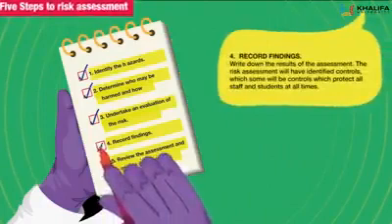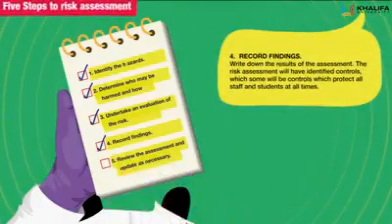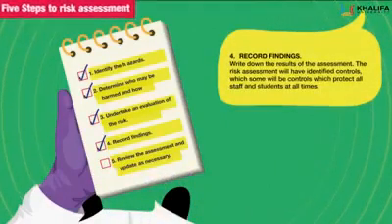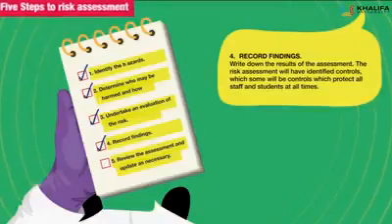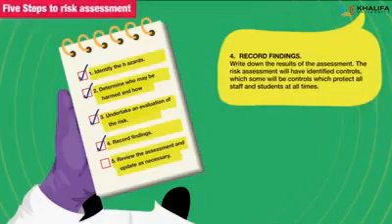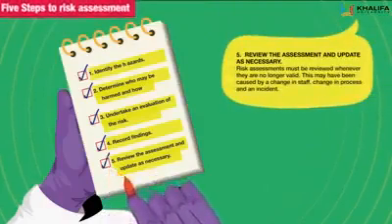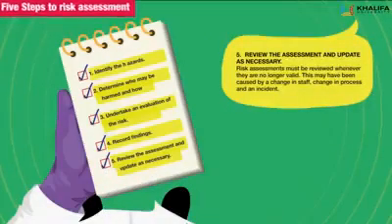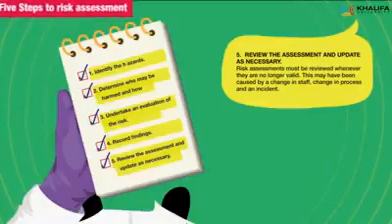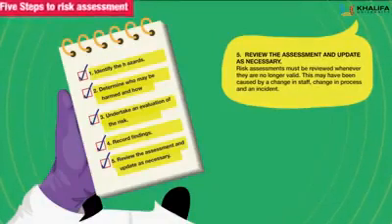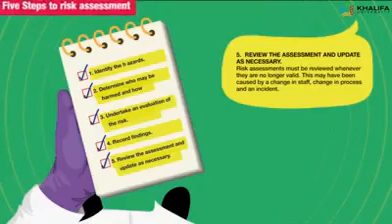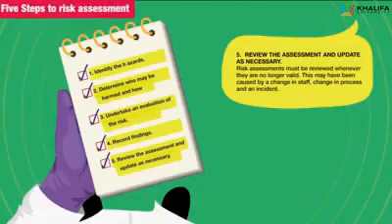4. Record findings. Write down the results of the assessment. The risk assessment will have identified controls, which some will be controls which protect all staff and students at all times. 5. Review the assessment and update as necessary. Risk assessments must be reviewed whenever they are no longer valid. This may have been caused by a change in staff, change in process, and an incident.